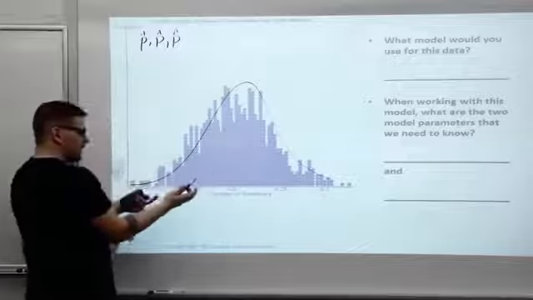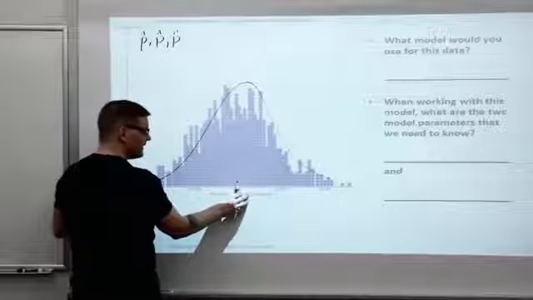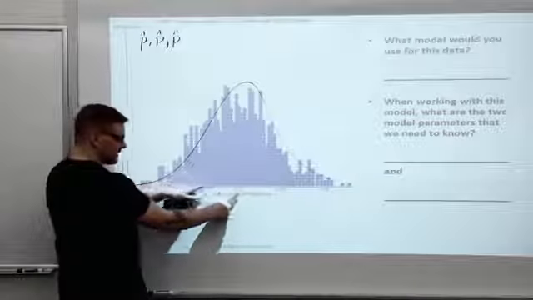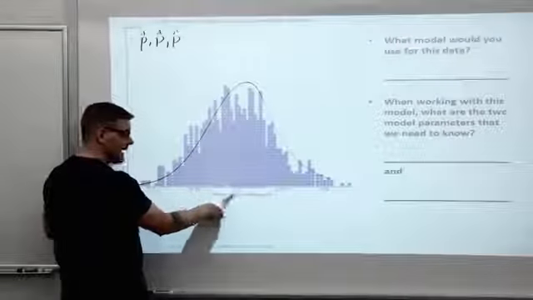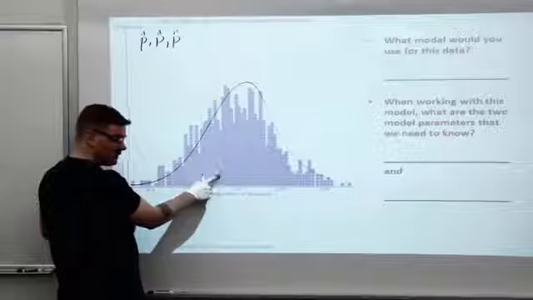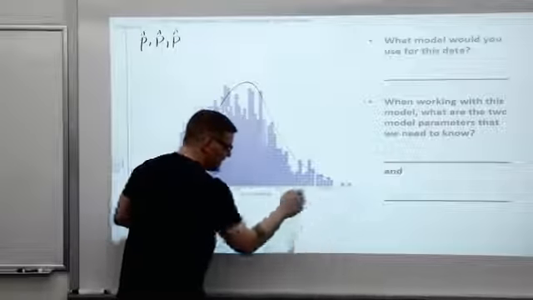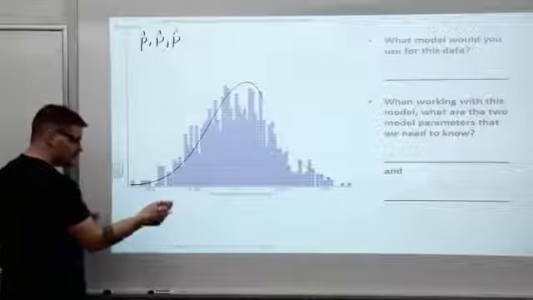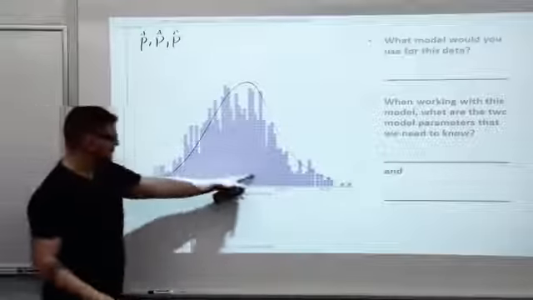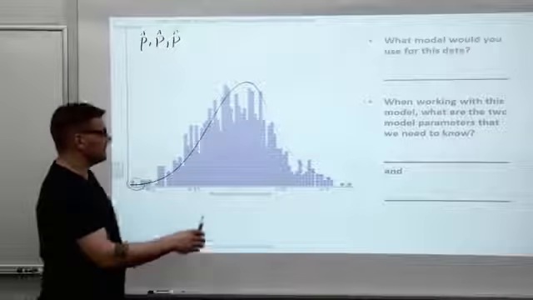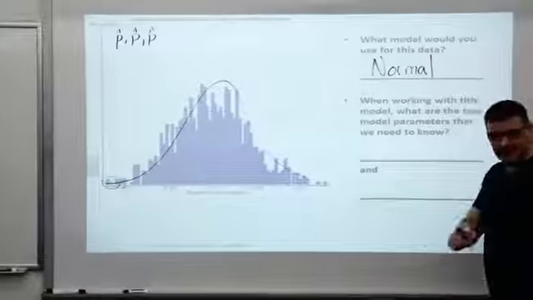What are the features of a normal model? Most of the data is very close to the center. And because I programmed StatCrunch to be 20%, most of the data is very close to 20%. Now, I'm not saying at Cecil College it would look like this, because I think more of us are smokers. But when I programmed it here, occasionally I get something way out here in the tails, and you saw that on our simulation with the beads. And occasionally I get something way down here in the tails. But those are sort of unusual. Most of the data is in the middle. What model would you use for this data? Of course, you use the normal model.